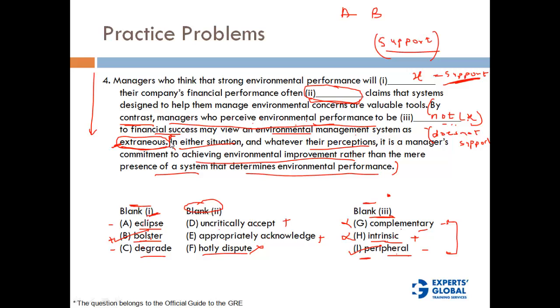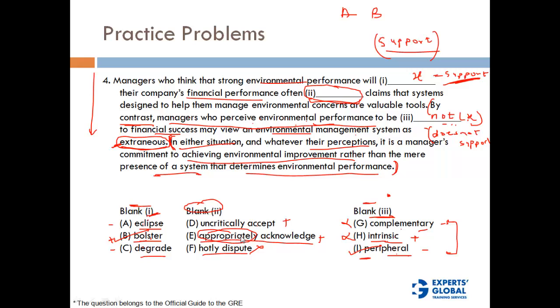Let's look at this last line of the sentence. It says, in either situation and whatever their perceptions, it is a manager's commitment to achieving environmental improvement rather than the presence of a system that determines environmental performance. So the author really believes that the importance should not be given so much to the system. It is basically the commitment that really brings out the correlation between environmental performance and financial performance. So he is not very keen on the systems, right? So if we choose appropriately acknowledge, it would not fit the context, because the author does not really believe that the systems are important.